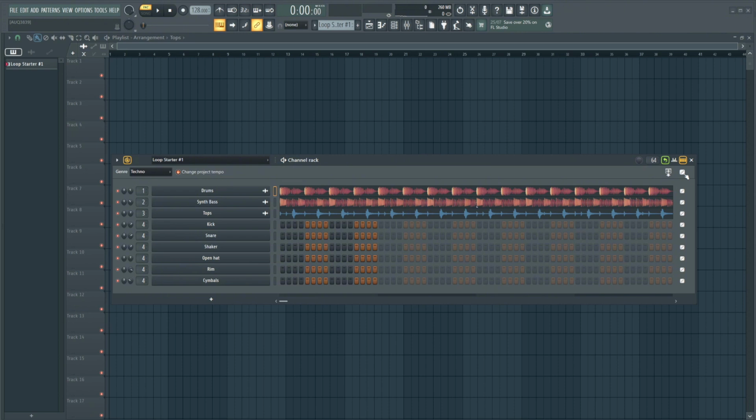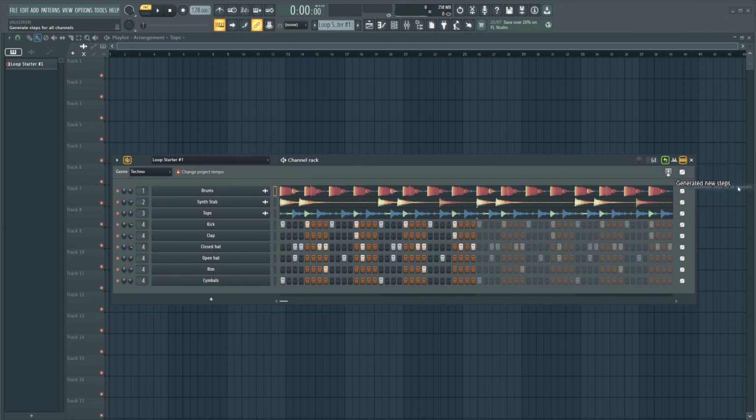You can roll the dice for other sounds. Or just reload the drums. Bass. You can get crazy ideas like this, but it also loads in the other elements that I could use in techno. I can right click and I can generate steps for all channels.